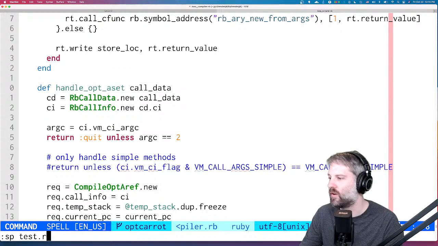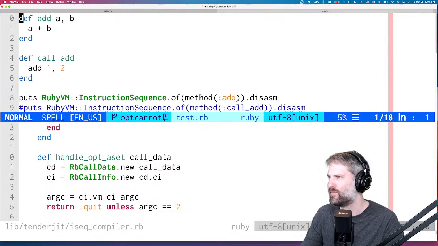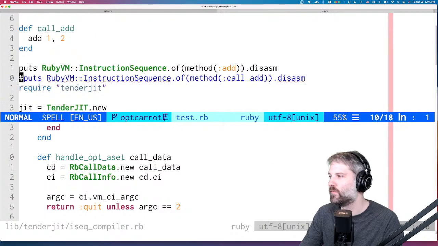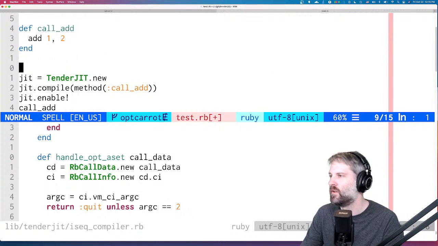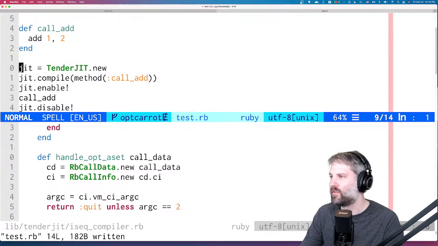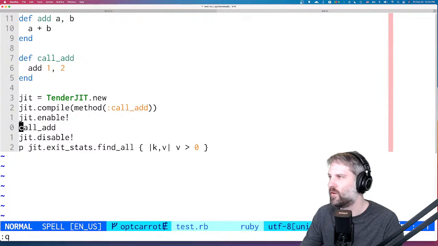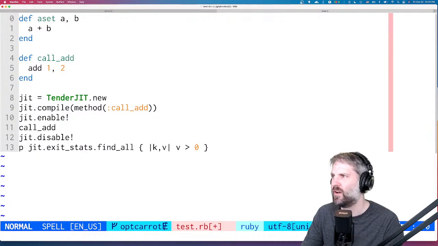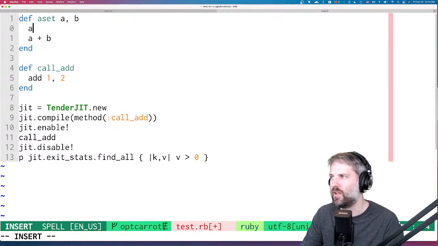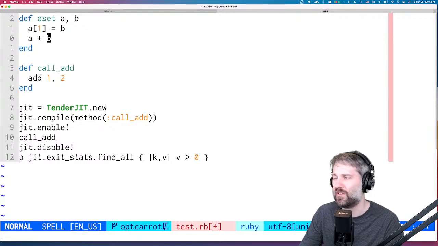Let's do test.rb. Looks like I was writing other stuff. Split screen's kind of small with this font so big. We'll just make it one screen. Okay, so let's do aset. We'll take an array and some value, I guess, and then do a[1] = b.